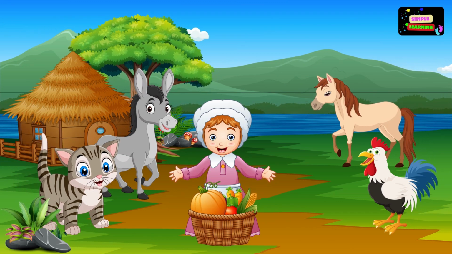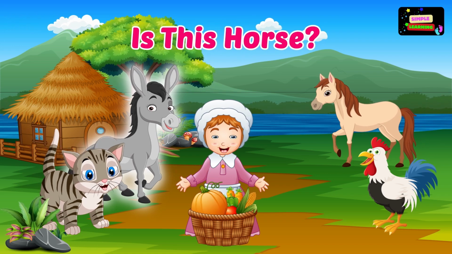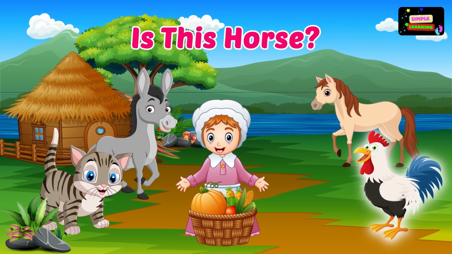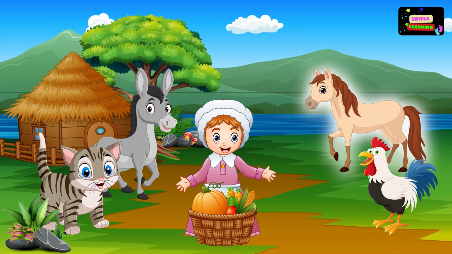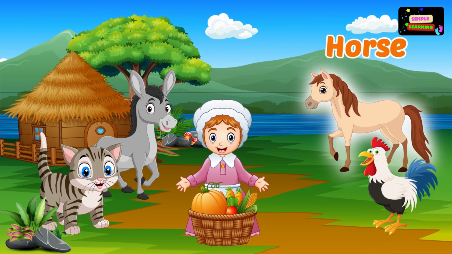Let's kids find the horse here. Is this a horse? No, this is not a horse. Is this a horse? Yes, you are right. This is a horse.